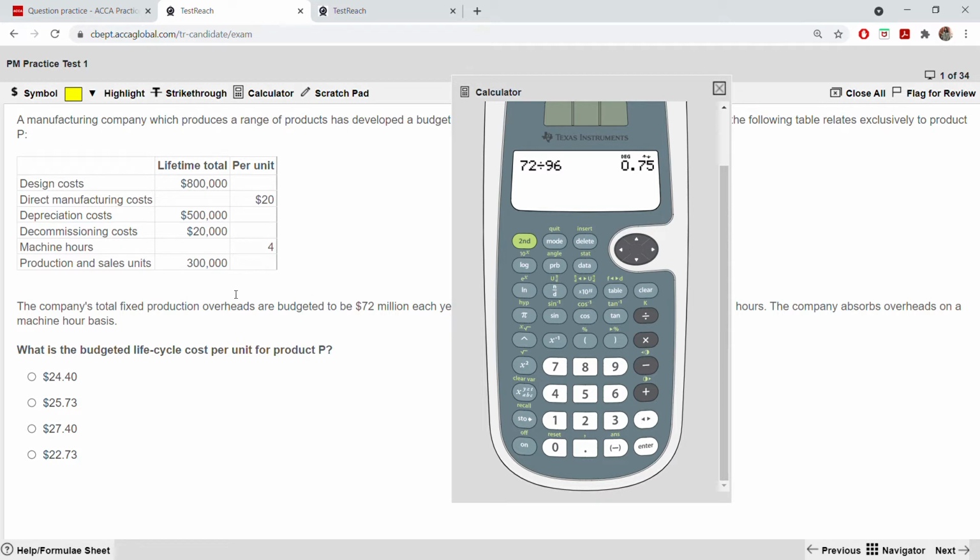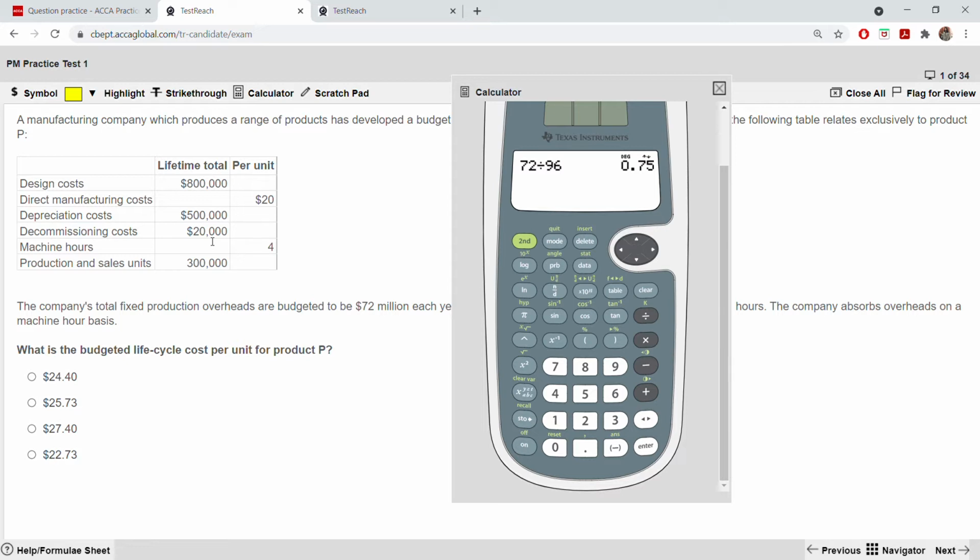If you see the total manufacturing cost, production and sales units is 300,000, and direct manufacturing cost is 20. So it will be 300,000 into 20, which will be 6 million. And the design, depreciation and decommissioning cost, the other costs: design 800 plus 500 plus 20, so it will be 1,320,000.